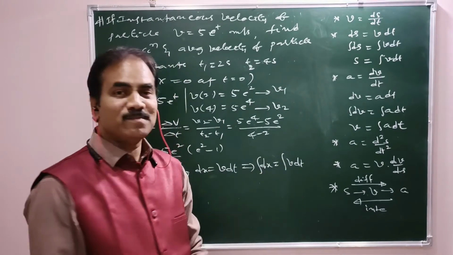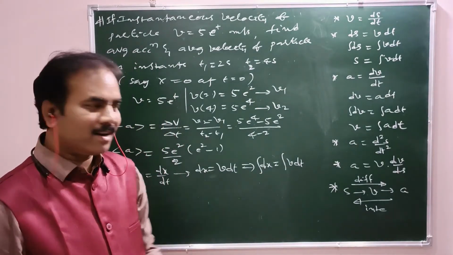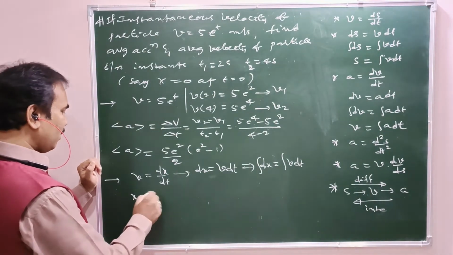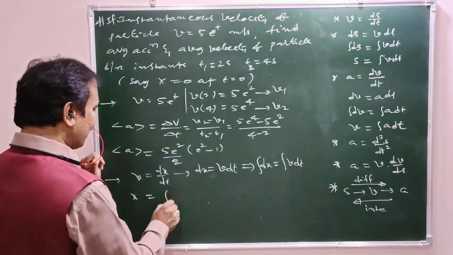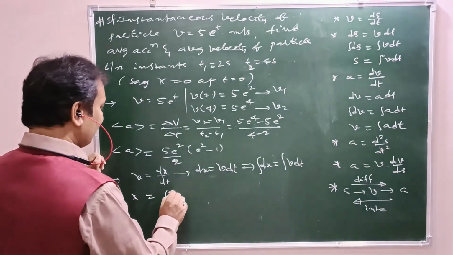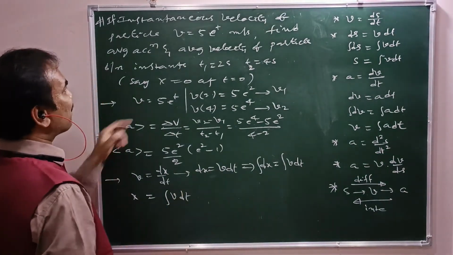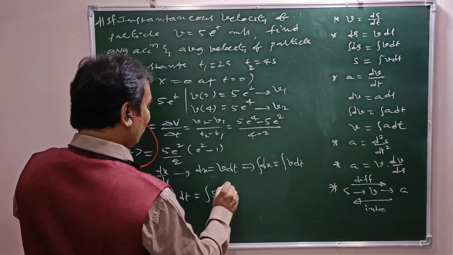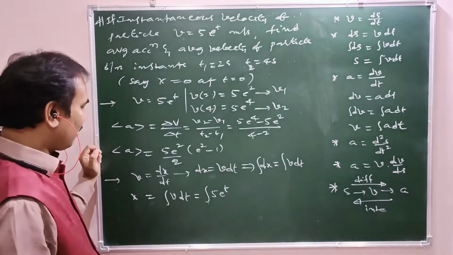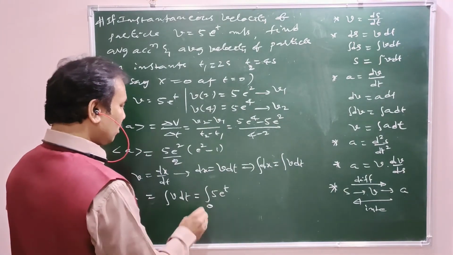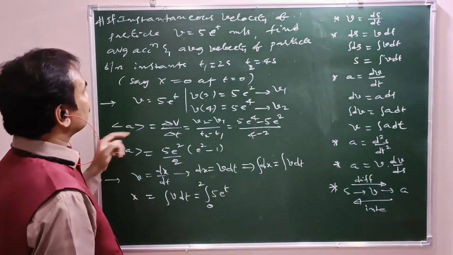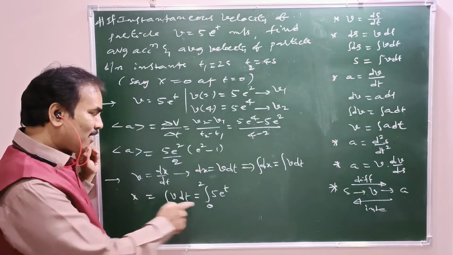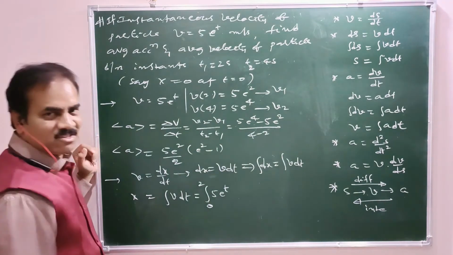X equal to integral dx means x or delta x. So x equals integral v dt. What is the expression for velocity? Integral 5 times e power t. Now what are the limitations here? Lower limit 0, upper limit 2 seconds for example. That means this is the displacement from 0 to 2 seconds, that is in the first 2 seconds.